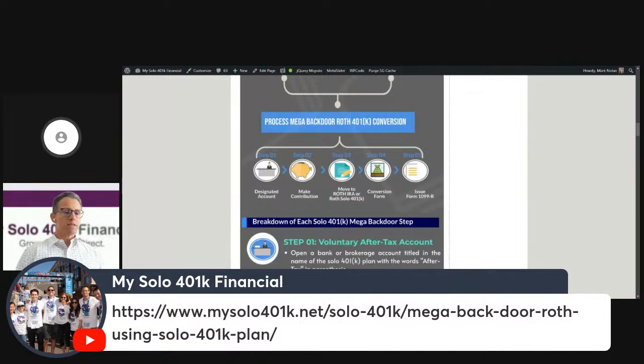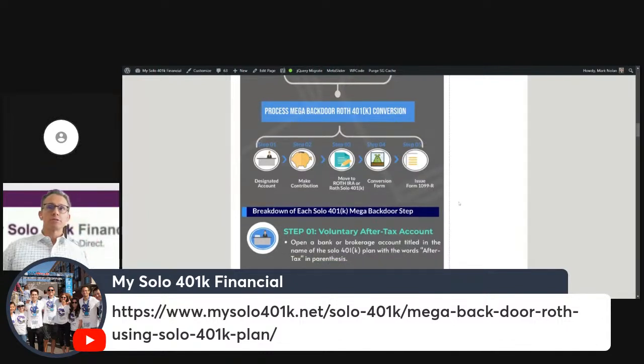So those are the steps in the mega backdoor Roth, a total of 5 steps. This slide here breaks down each step in more detail. So take a look at that.